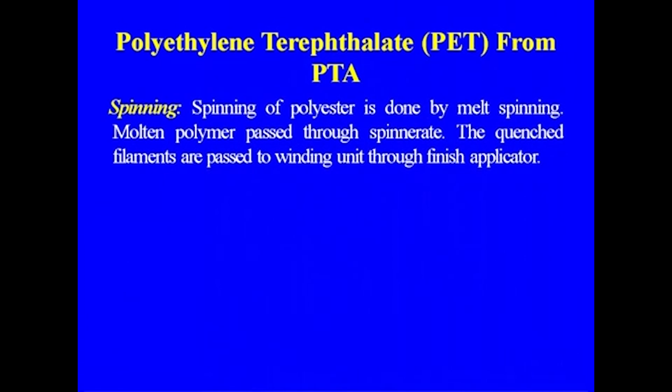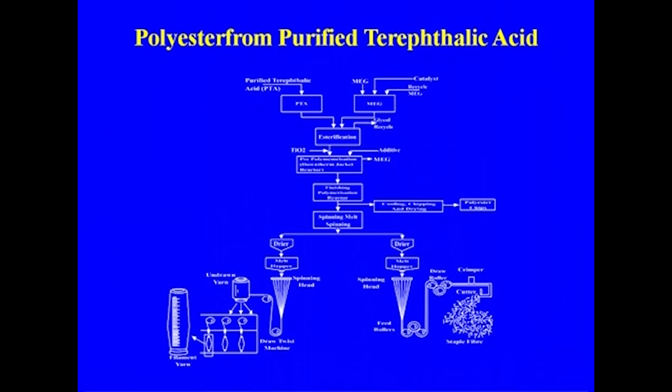Spinning of the polyester is done by melt spinning. The molten polymer passes through the spinneret, which has a number of fine holes, through which the molten polymer is passed. After the quench, the filaments are passed to the winding unit through the finish applicator. So this is the process which we already discussed, and we get two types of product: the staple fibers, or the continuous yarn.